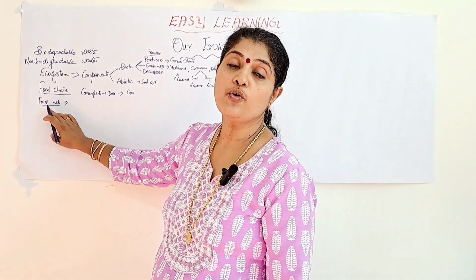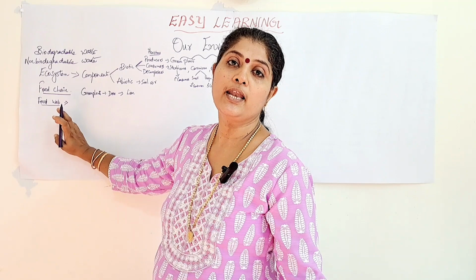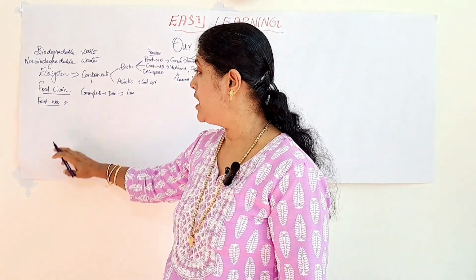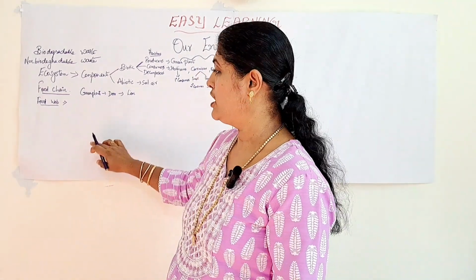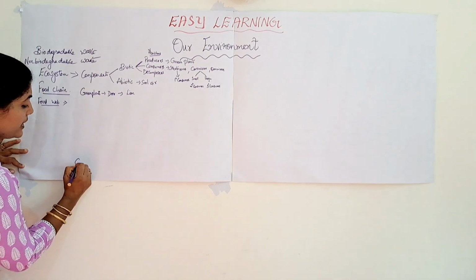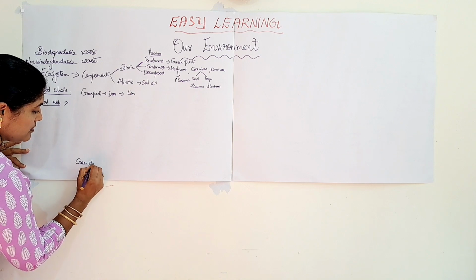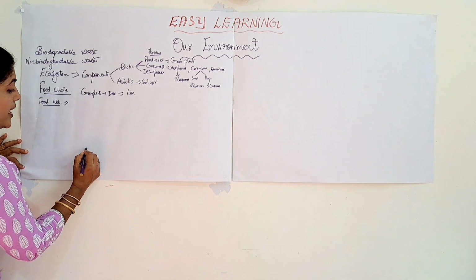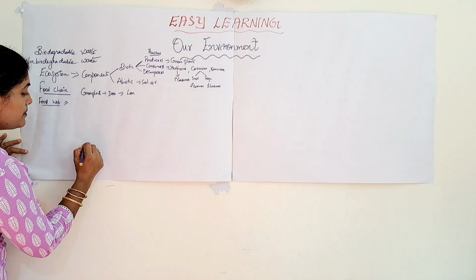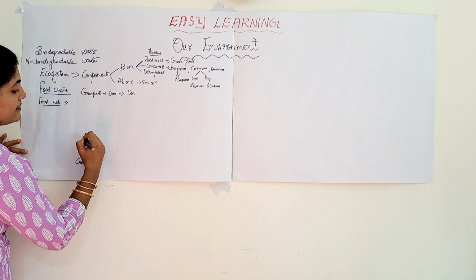In the food web also, producers are considered to be the beginning of the food web. So here, instead of writing in this particular manner, the food web will be written like this. Here, green plants. Then green plants are eaten by rat.